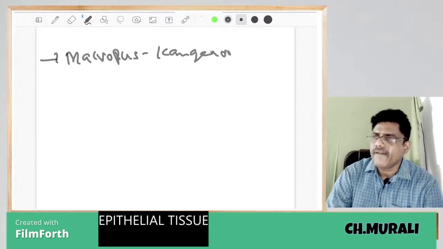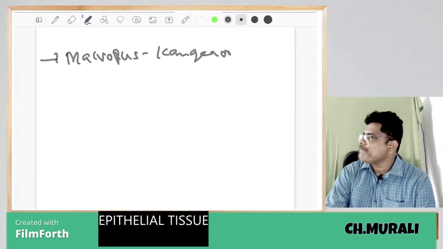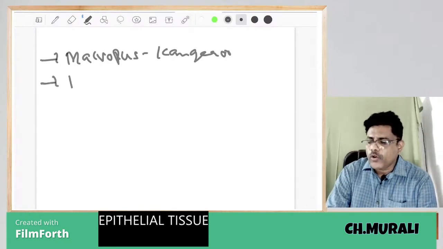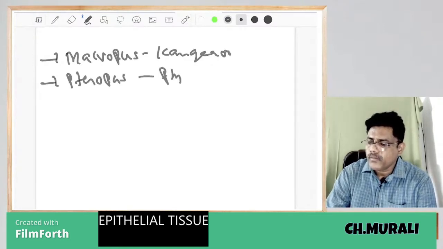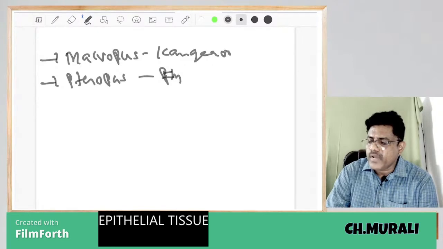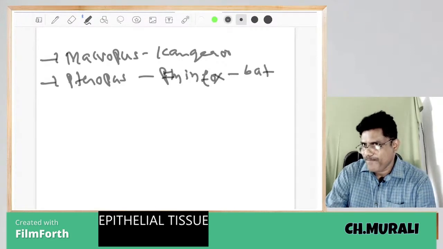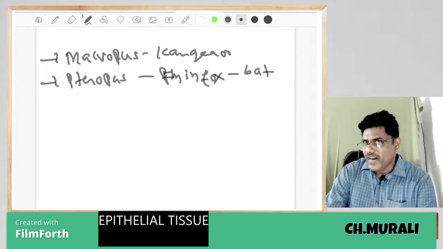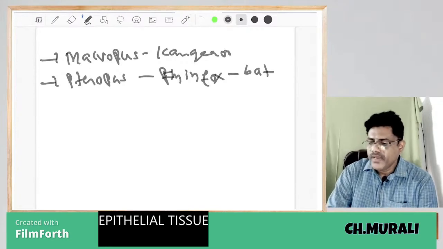Next one is Pteropus. Pteropus is known as flying fox. Flying fox is known as what? Bat. Am I right?